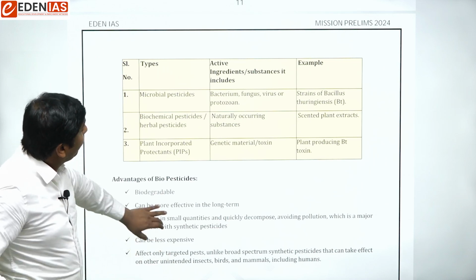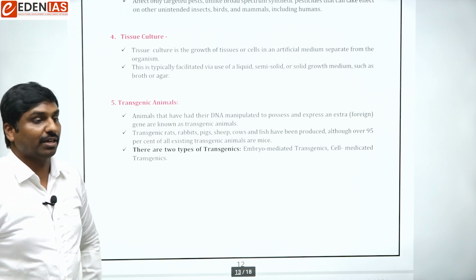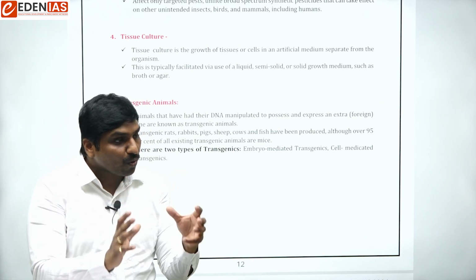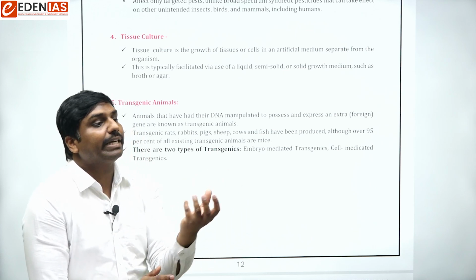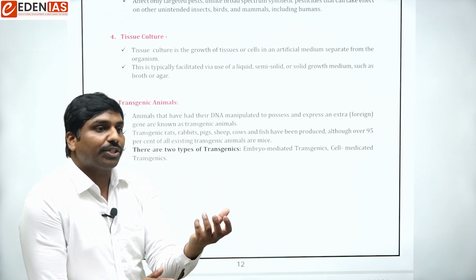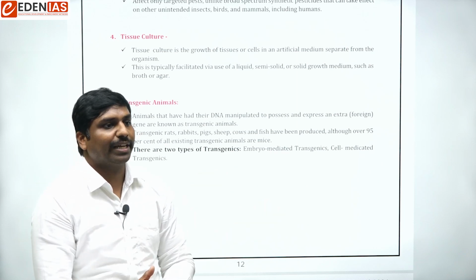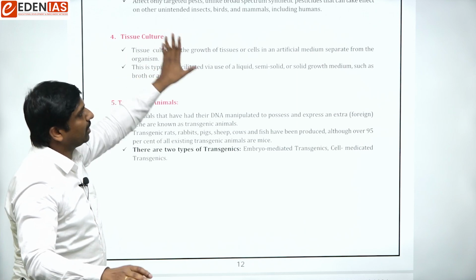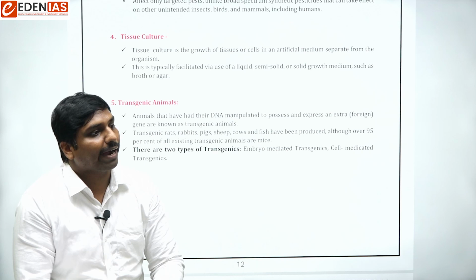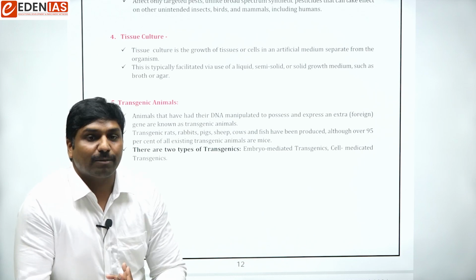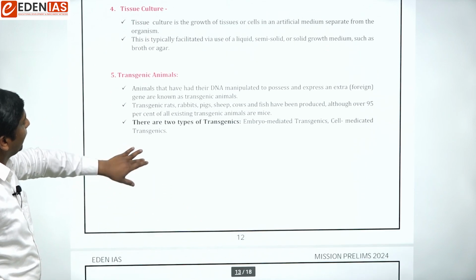So then we can also use biotechnology in the process of tissue culturing. That means growth of the tissues in the laboratory. Usually we will have some petri dishes. In the petri dish, we will try to culture various tissues for various purposes. Okay, so that process is known as tissue culture. That means there would be an artificial medium where we culture required tissues in the labs. So that is another application of genetic engineering or biotechnology.